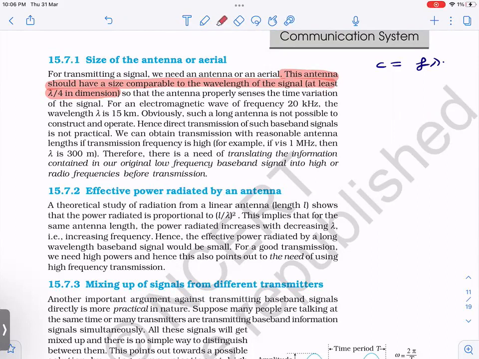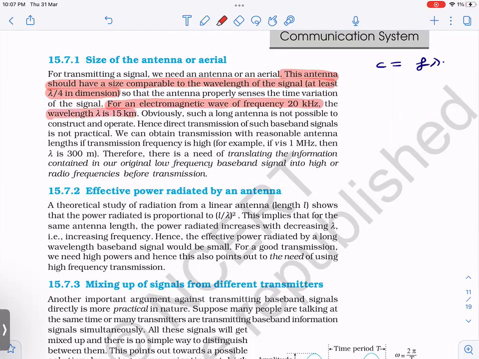Now see, directly come to this point. You don't have to read everything. I have already read it for you, and I am only telling you the important points, right? So for an electromagnetic wave of frequency 20 kilohertz, right? In the previous example also 20 kilohertz was there.